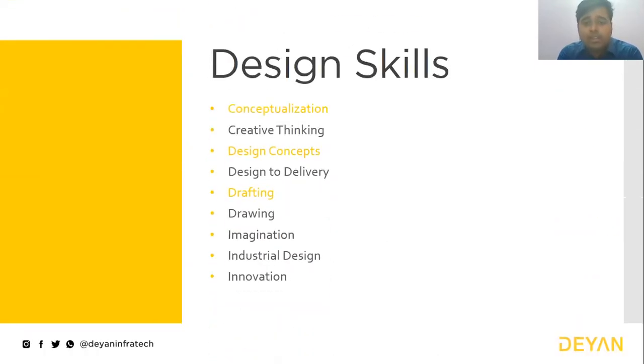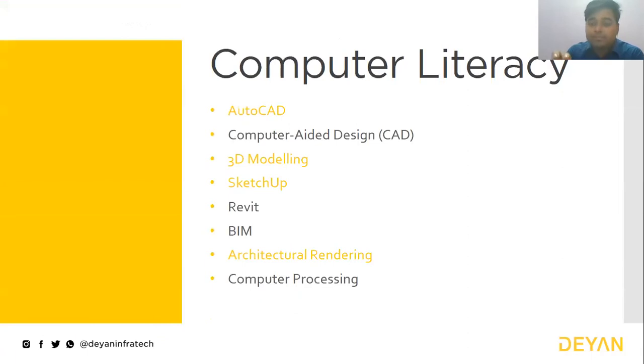Then there are a lot of design skills, obviously, which you need, like conceptualization, creative thinking. You need to have your design concepts very clear. Then design to delivery, those things. Then drafting, drawing, obviously, and imagination also plays a good role. You need to have proper industrial design knowledge. And many times clients look for different innovative approaches, so in that case, innovation is also an important aspect. Like the yellow colored portions that I have highlighted, I will talk about that later.